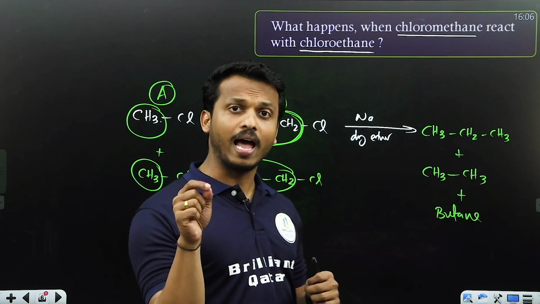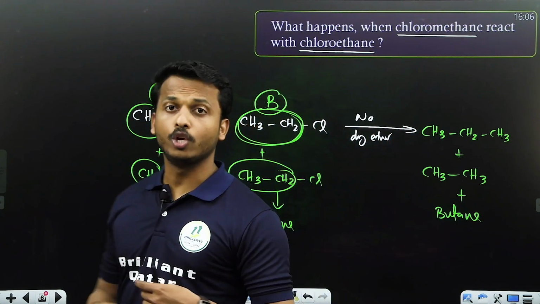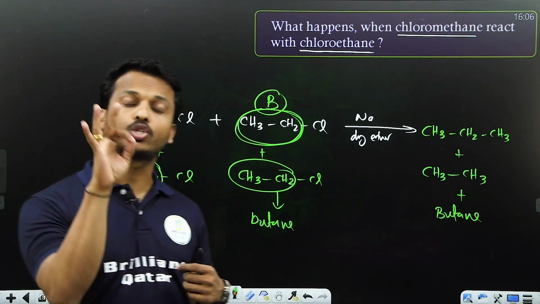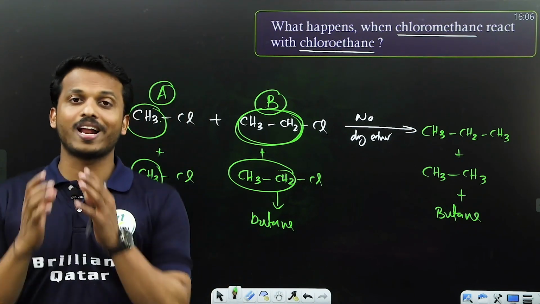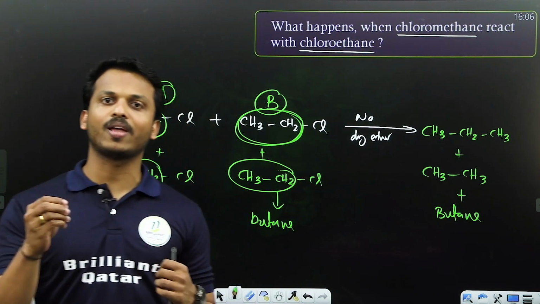But if you take one haloalkane with another haloalkane during Wurtz reaction, you will get mostly 3 products. A mixture of products you will get. Then you can ask a question, it's a merit, right? We are getting a lot of products. It's not a merit, dear all, it's a demerit.